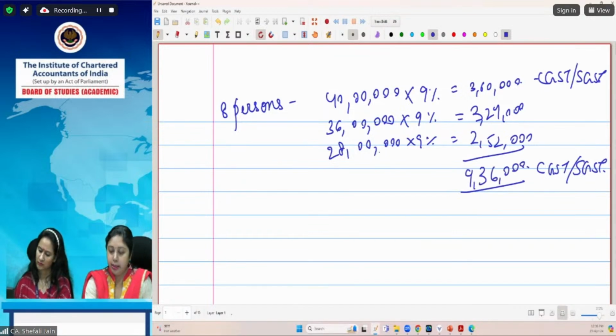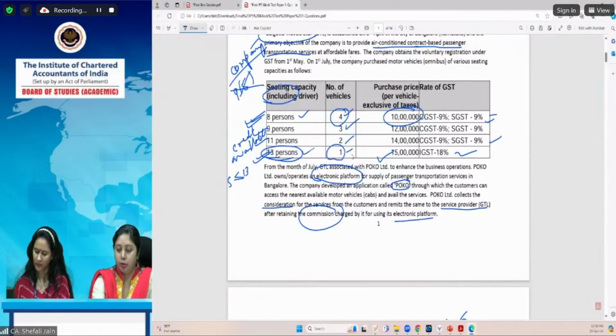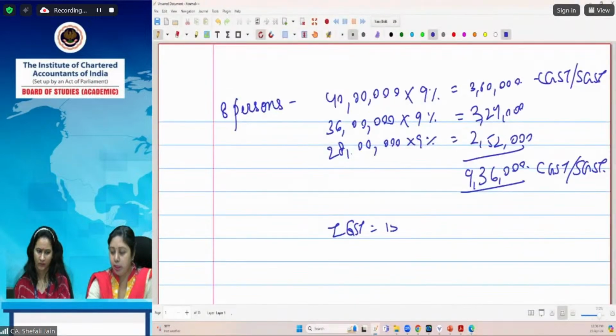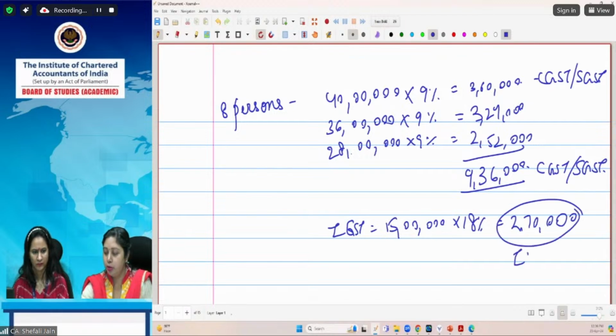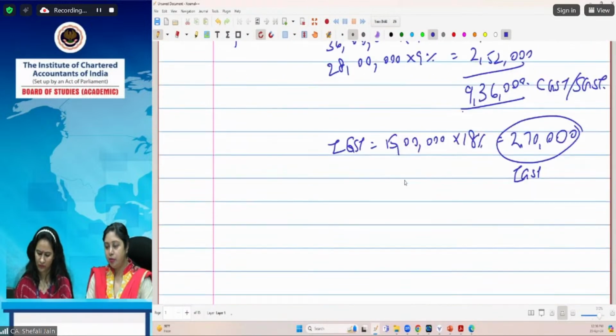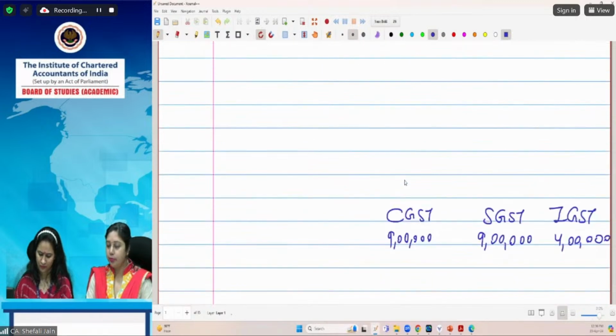And the IGST which is payable on the 13 persons motor vehicle, that is 15 lakh into 18%, 2,70,000. So this is the ITC which is available with us. This much amount of IGST, and this is CGST and SGST each. So if we go to the output tax liability which we have, you remember these amounts. CGST liability is 9 lakh, SGST liability is 9 lakh, IGST is 4 lakh.